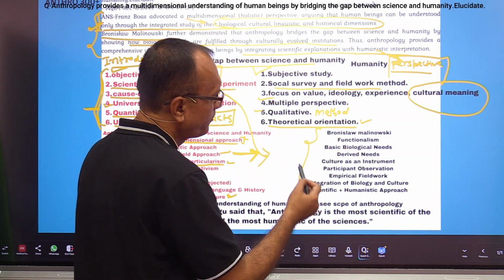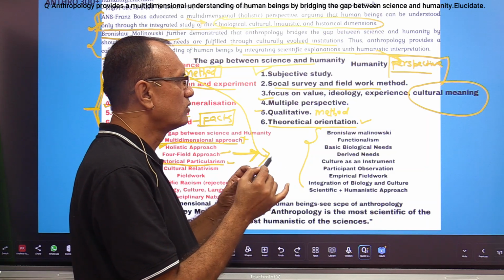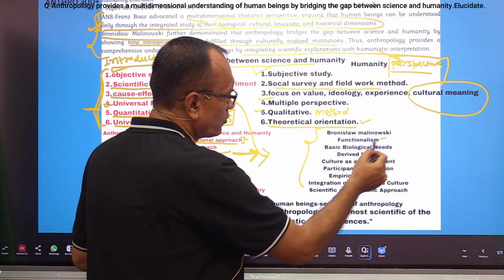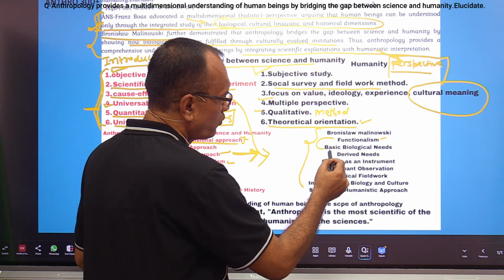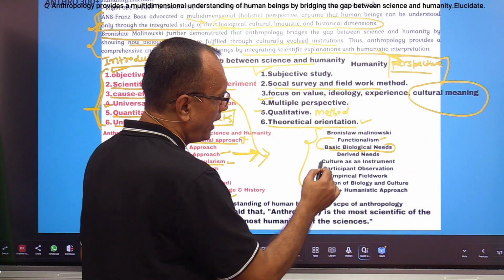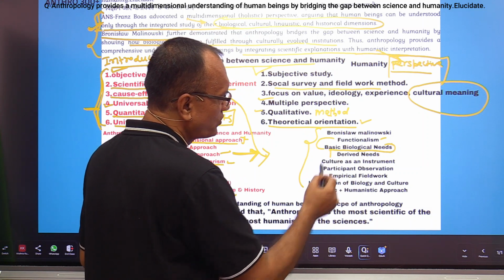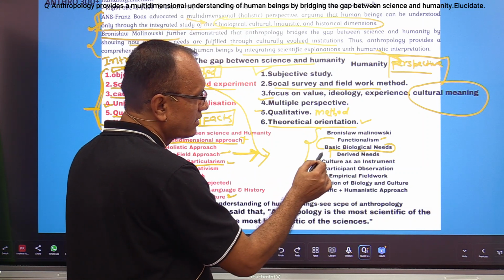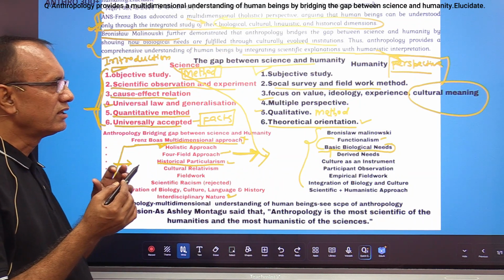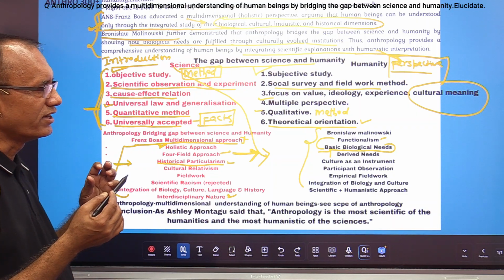In the second way, if you see the work of Bronislaw Malinowski, functionalism. In functionalism, he proposed the basic biological needs approach and the derived needs approach, and he said that culture fulfills the human biological as well as derived needs.